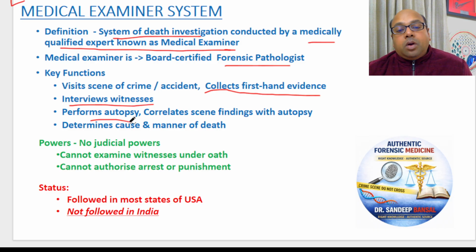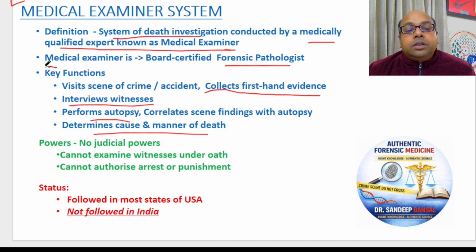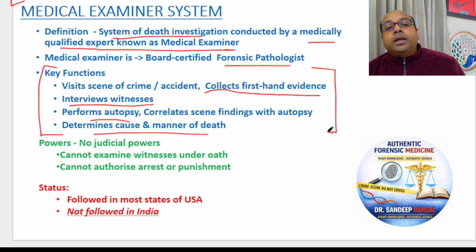Because he already has collected the evidence, he has seen the crime scene, he has some basic idea. Now, he is conducting the autopsy, so he can correlate his autopsy findings with the crime scene and the evidence he collected, and can determine the cause and manner of death. So the same doctor is doing all the investigations here. He can correlate the findings in a much better way. He can form a very fine, refined opinion.